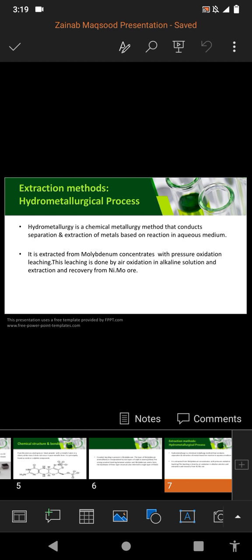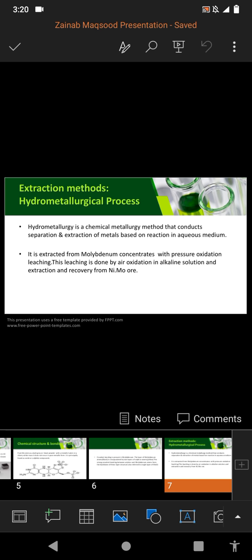We will discuss some of them. First of all, we will discuss the hydrometallurgical process. It is a chemical metallurgy method that conducts separation and extraction of metals based on reaction in aqueous medium. It is extracted from molybdenum concentrate with pressure oxidation leaching. We will discuss what is leaching. Leaching is a process of a solute becoming detached or extracted from its carrier substance by way of a solvent.